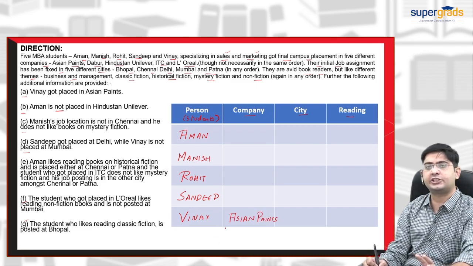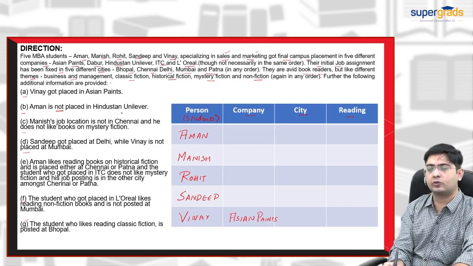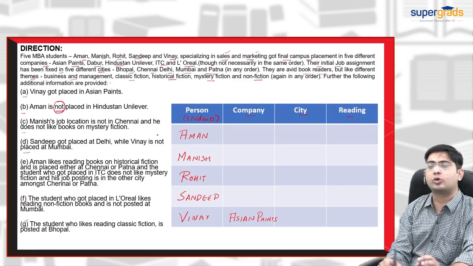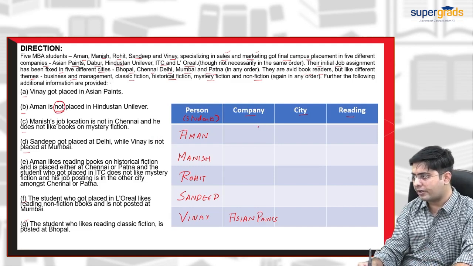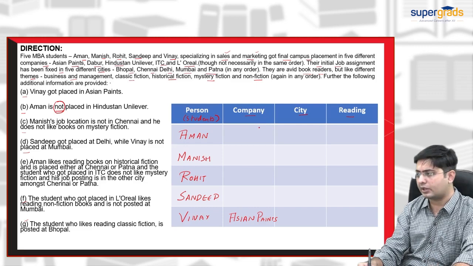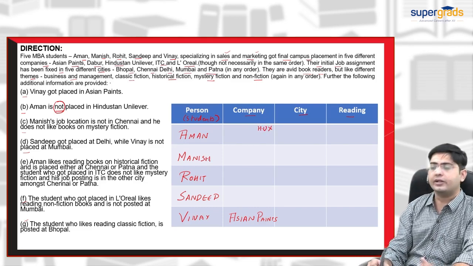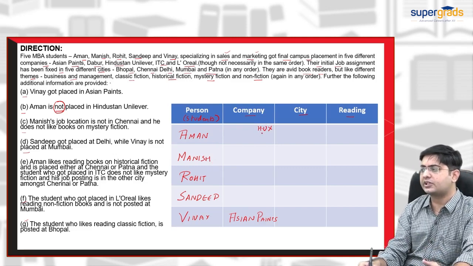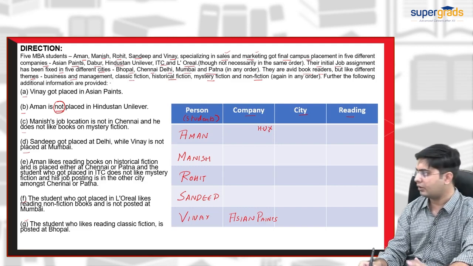Okay. This is fixed: Asian Paints. Now, the next clue is saying that Aman is not placed in Hindustan Unilever. So it is clear that Aman is not placed there. Focus on "not placed." For this, I will keep the record here in the company column in front of Aman that he is not placed in Hindustan Unilever. For retaining this information, I have kept a graphical representation in front of Aman that Aman does not belong to the Hindustan Unilever company.